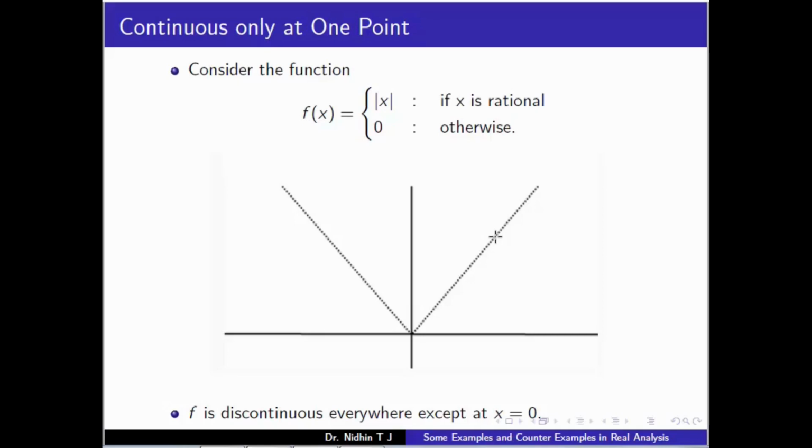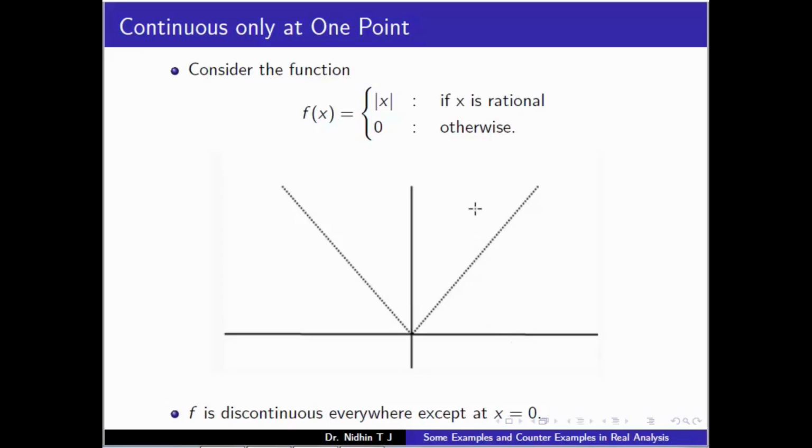At all other points, that is irrational points, it takes the value 0. So it oscillates between the line mod x and 0. If you take any non-zero point x, in its neighborhood there are rational and irrational numbers, so it will vary between this portion and 0.